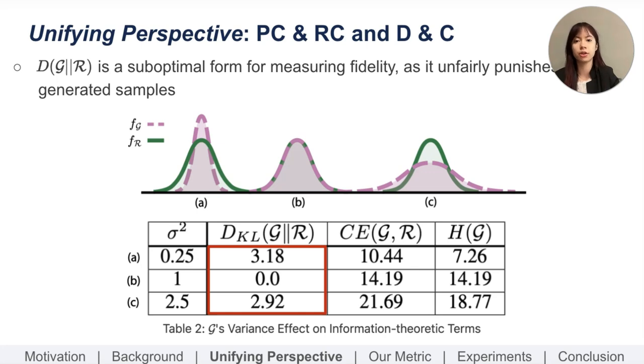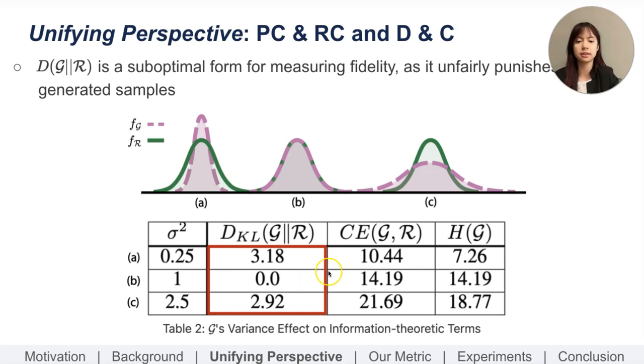We substantiate our earlier claim by comparing the closed form expression for all three terms when increasing the variance of the generated distribution. Precision measures in this scenario should observe decreased fidelity, as G increases its variance relative to that of R. However, we observe the KL divergence values at variance 0.25 and 2.5 are approximately symmetric around the variance equals 1 case, illustrating how both underestimation and overestimation of variance relative to the true model contribute comparably to the divergence, which is suboptimal as the motivation of multidimensional metrics is to distinguish these cases.